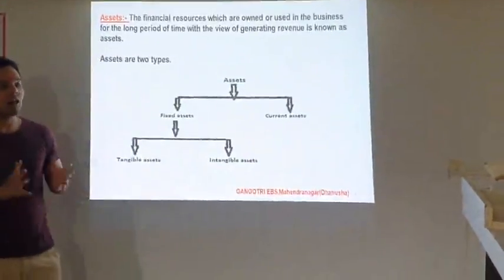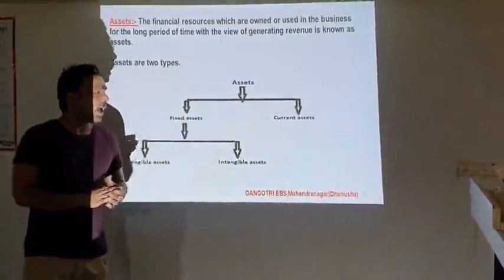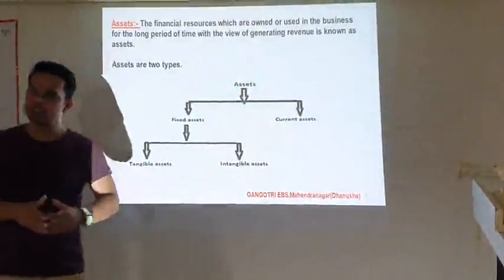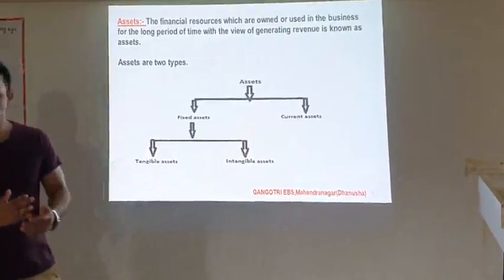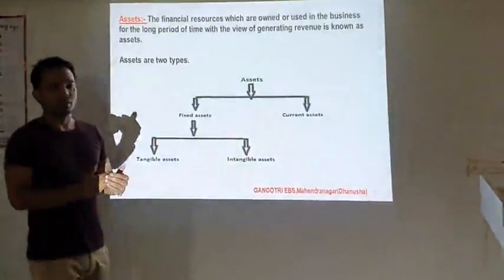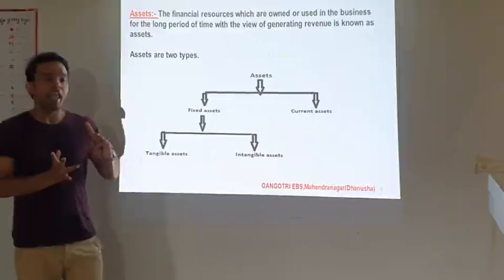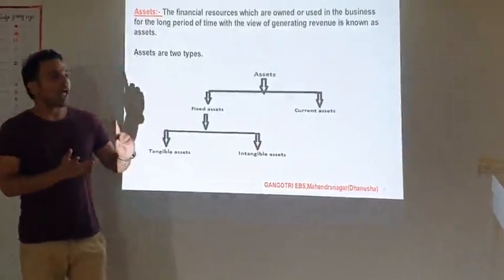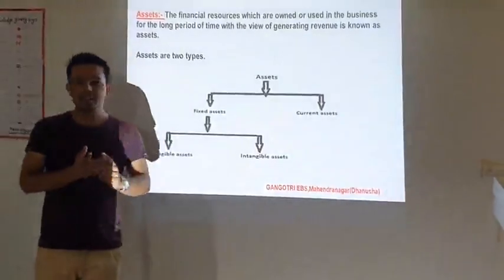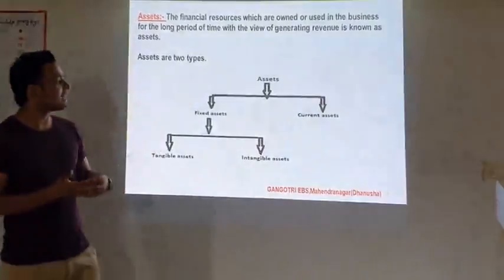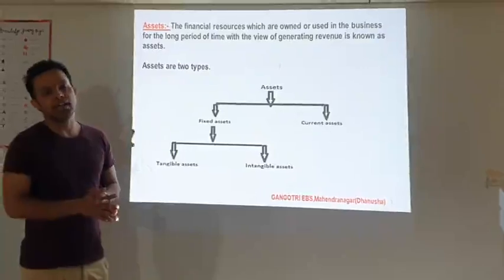They are called fixed assets. And current asset means those assets which can be converted into cash within the year, like debtor, accrued income, and bank balance, cash balance. All these are the examples of the current assets.